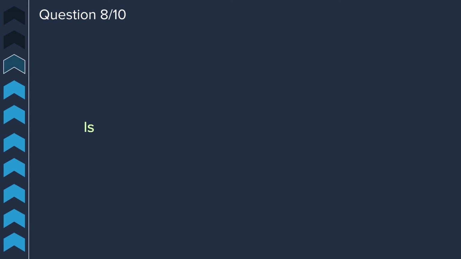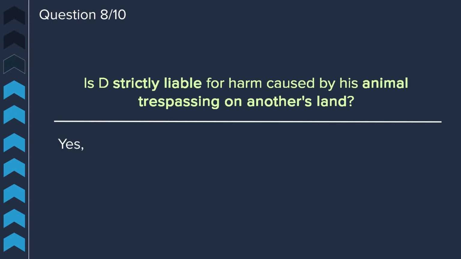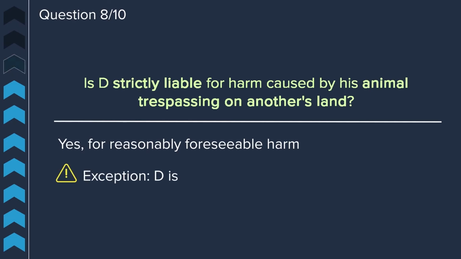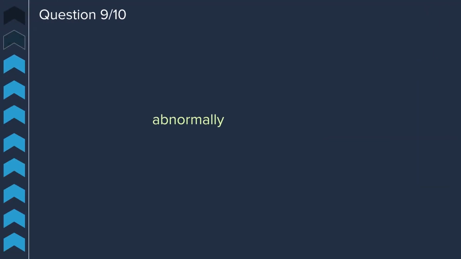Question 8. Is a defendant strictly liable for harm caused by his animal trespassing on another's land? Yes, the defendant can be strictly liable for reasonably foreseeable harm. There is an exception, however. The defendant will not be strictly liable for damage caused by household pets. Question 9. What is considered an abnormally dangerous activity?